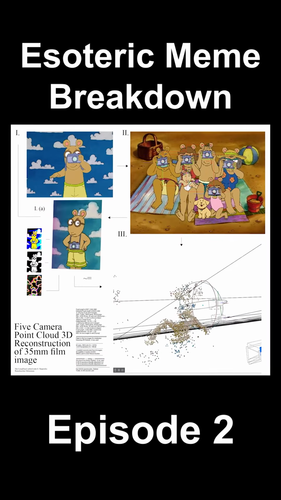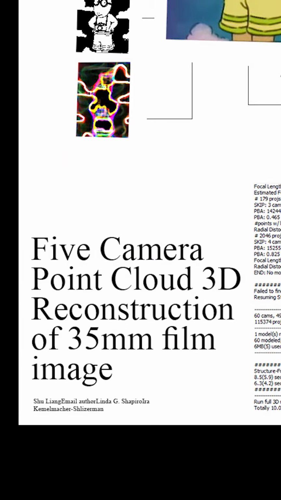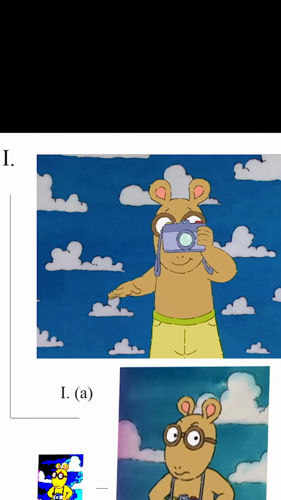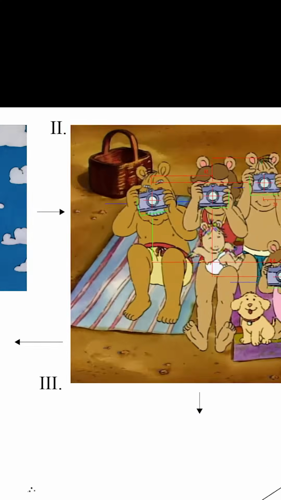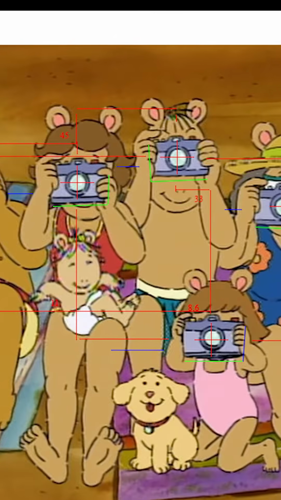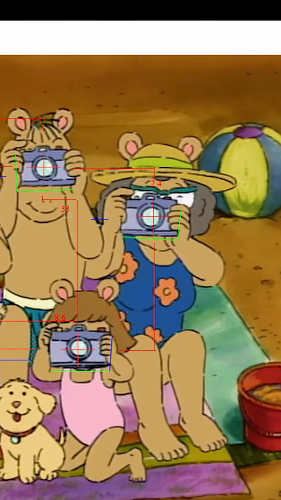Esoteric Meme Breakdown Episode 2. 5-camera point cloud 3D reconstruction of 35mm film image. In Roman numeral 1, Arthur takes a photo of his family, but as seen in 1a and 2, Arthur's family takes photos of him. Knowing the metrics for camera angle, focal length, distance to object, and relative size of Arthur,